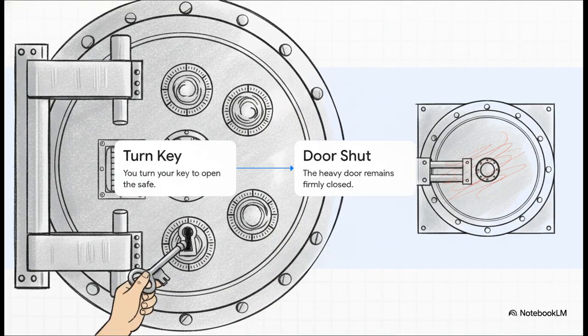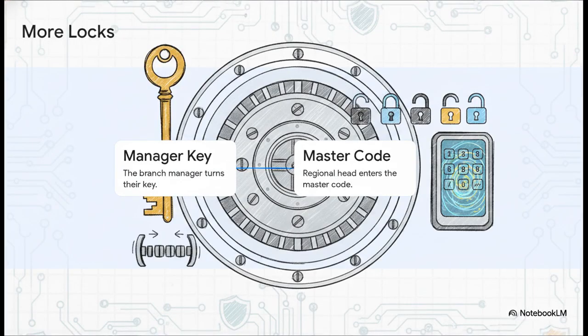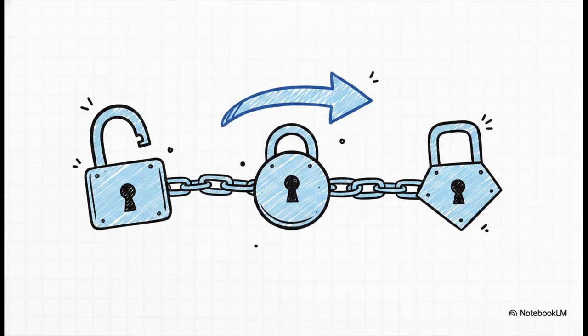Think of a multi-lock bank safe. You turn your key, but the heavy door stays firmly shut. The branch manager must turn their key, and then the regional head enters a master code. Only when those specific locks are released in the exact required order does the door open.